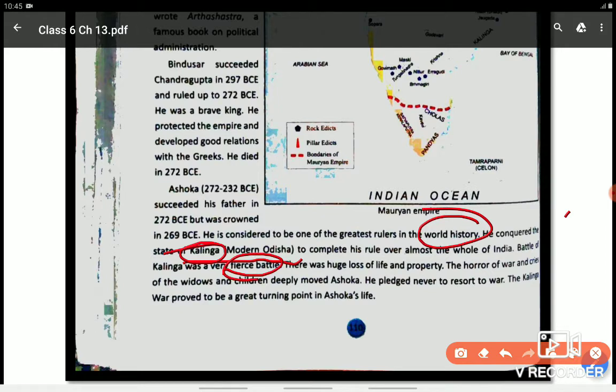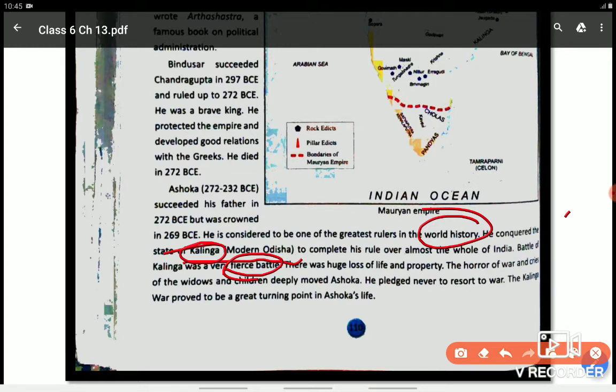It was a battle which took lots of lives of children, women, men. It was a very dangerous one, bhayanak, fierce.